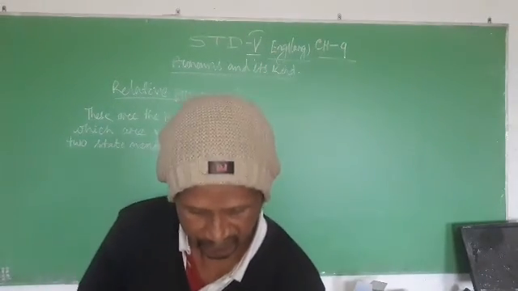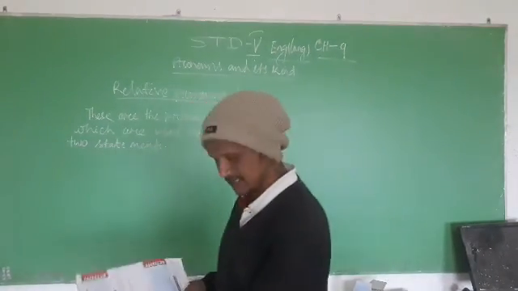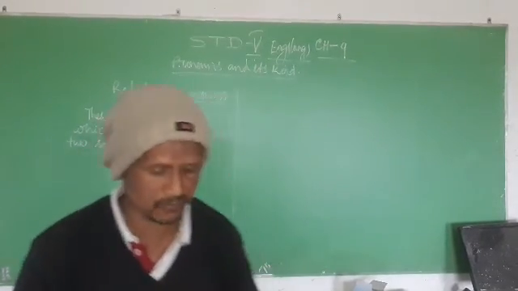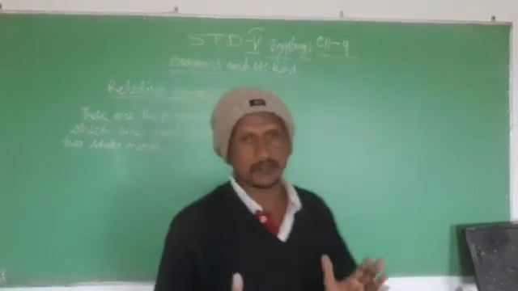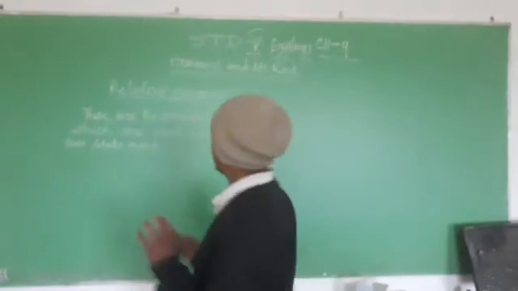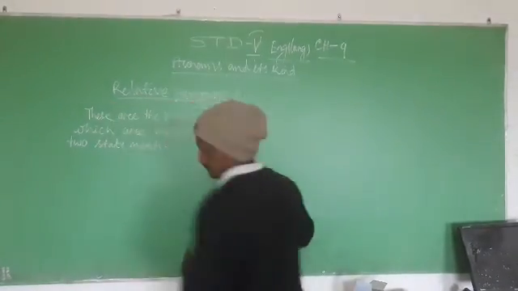Now, relative pronoun. What is a relative pronoun? These are the pronouns which are used to connect two statements. Now look at the example.